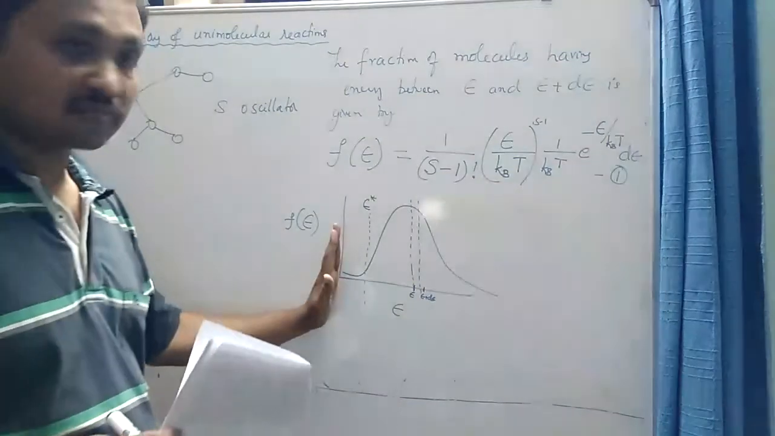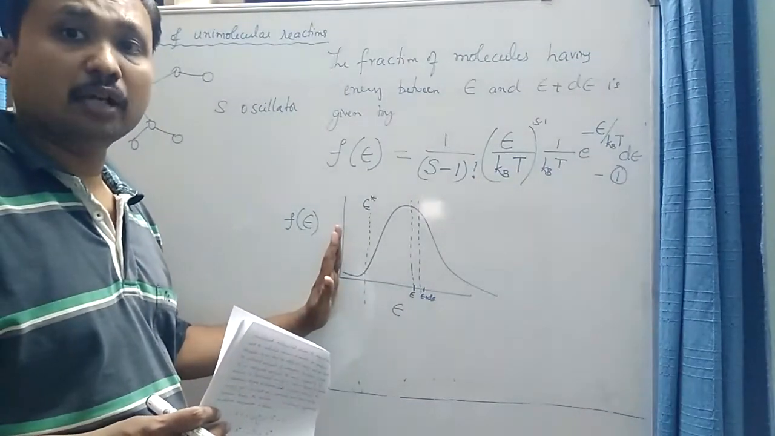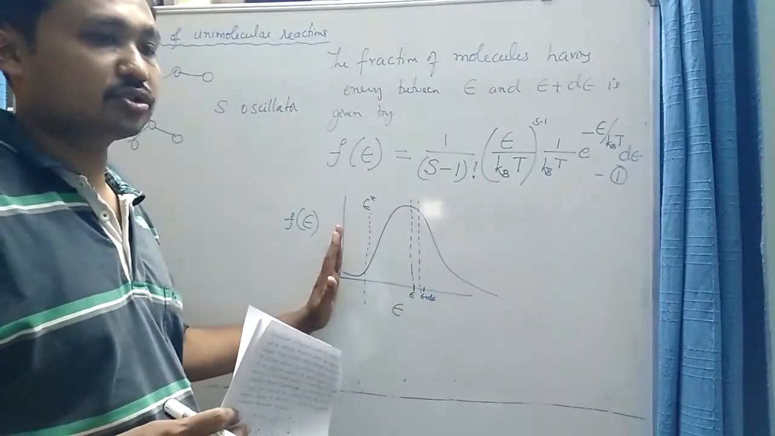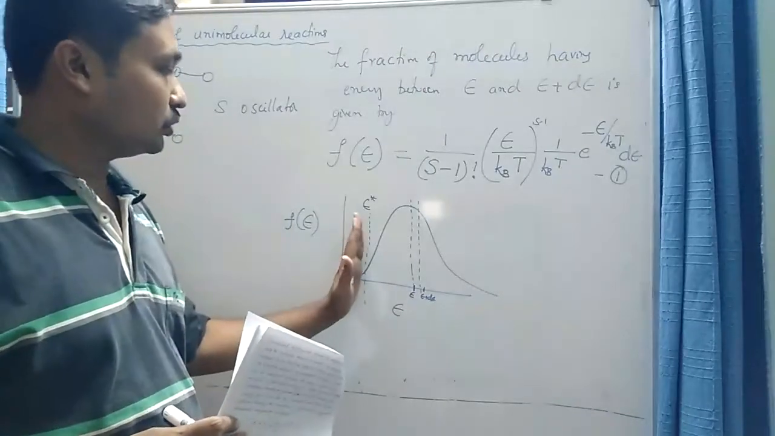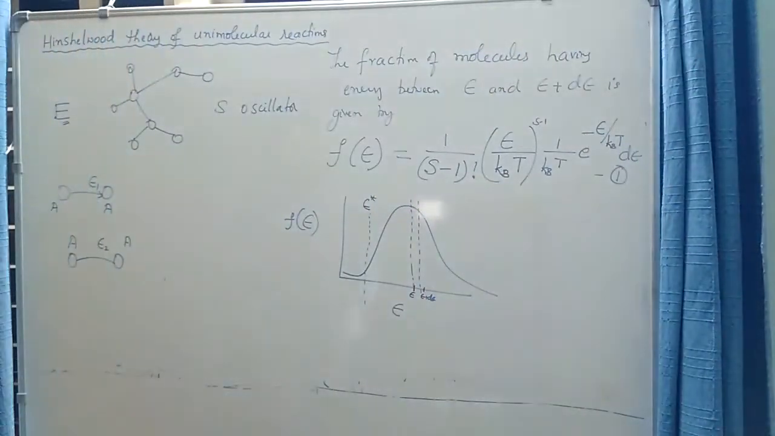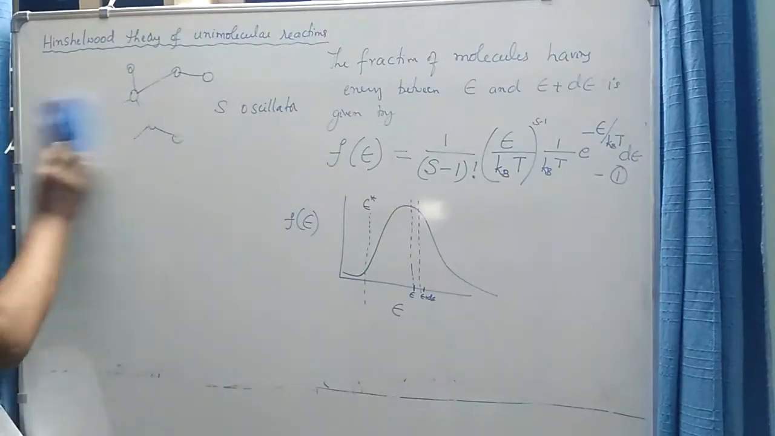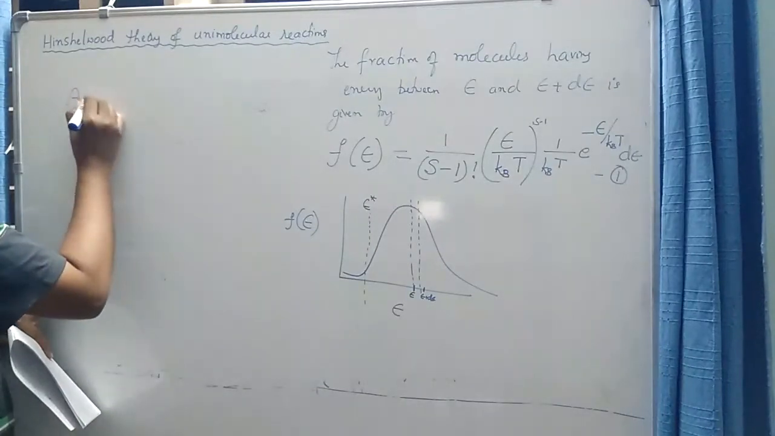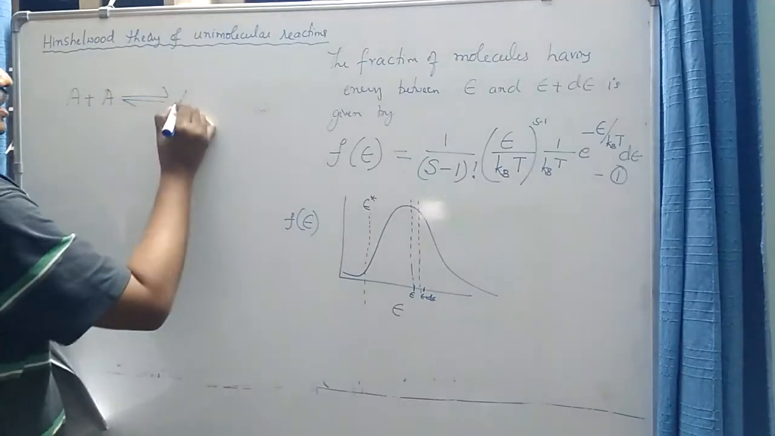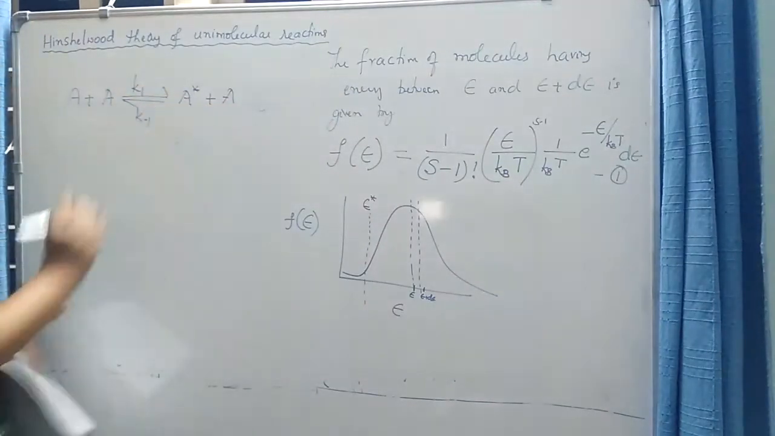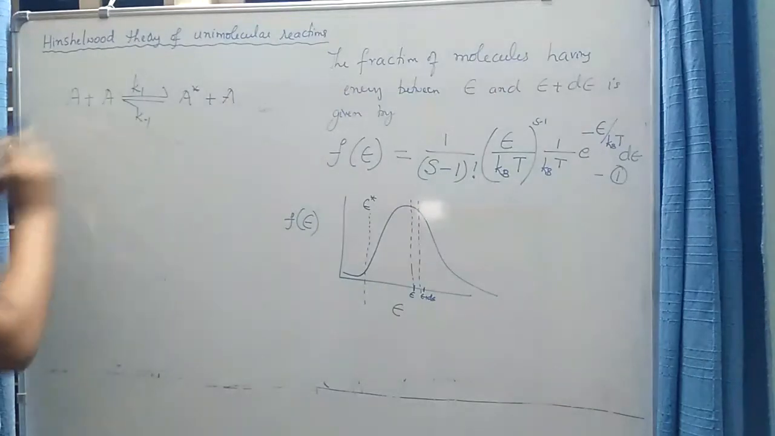Such molecules which are not sufficiently energized may have to undergo several further collisions to become energized. So until then, only those molecules having energy greater than epsilon star contribute to the rate of the reaction. So let me go to the first step of the mechanism of Hinshelwood, where he proposed that when the molecules A and A collide, it forms A star plus A. The rate constant of the forward process is K1, and the rate constant of the backward process is K minus 1.